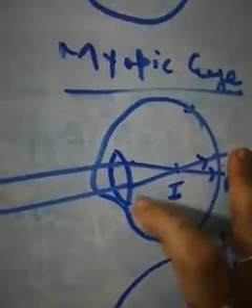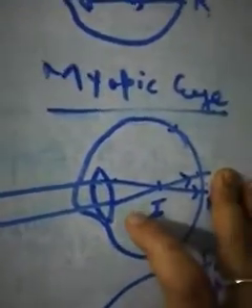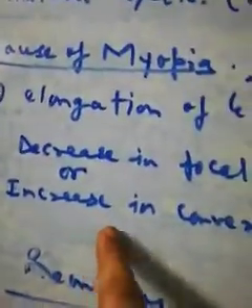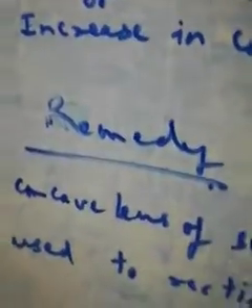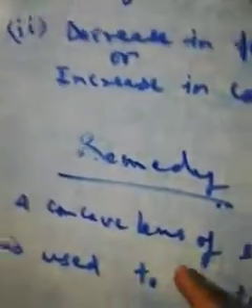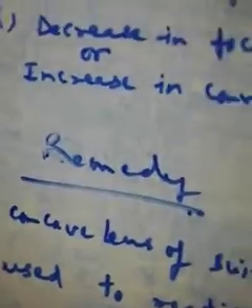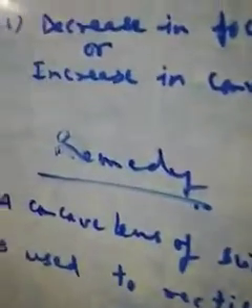With a decrease in focal length of the eye lens, we can say converging power increases. That is the main problem. So we can say there is an increase in converging power of the eye lens. Its remedy is a concave lens of suitable focal length. Why a concave lens? Because, as we have said, converging power increased, so to decrease the converging power, a diverging lens, that is a concave lens, is used.